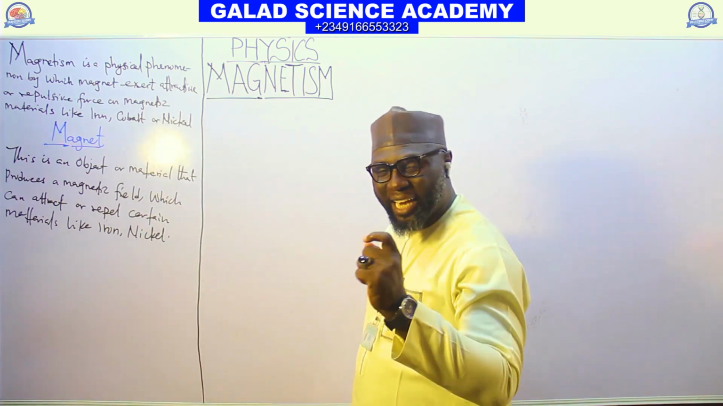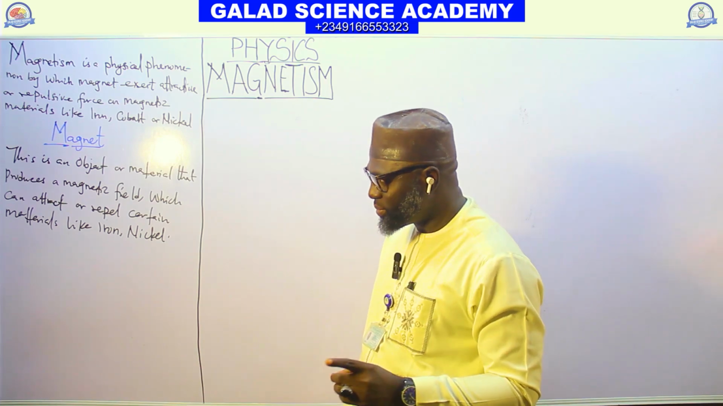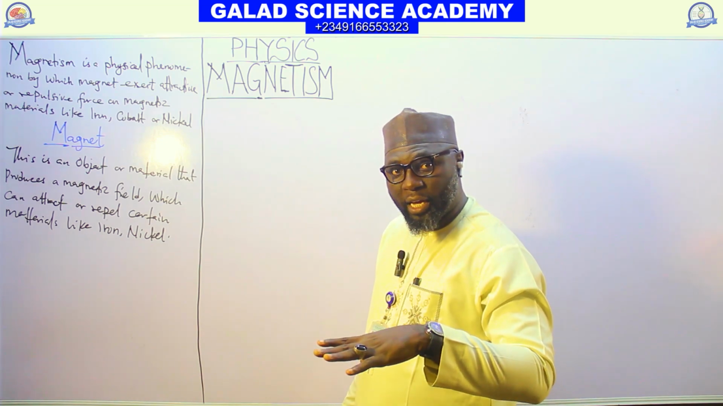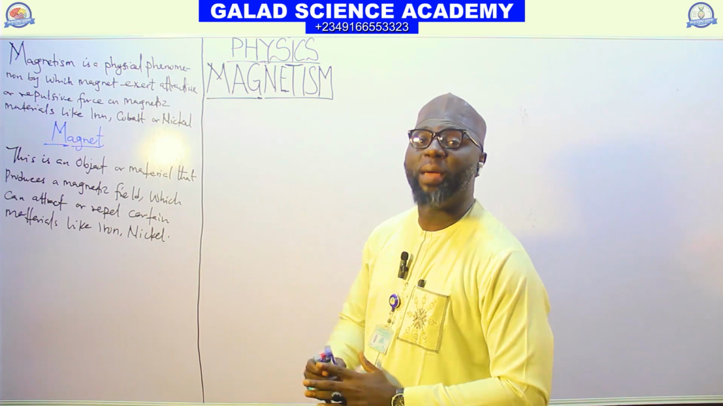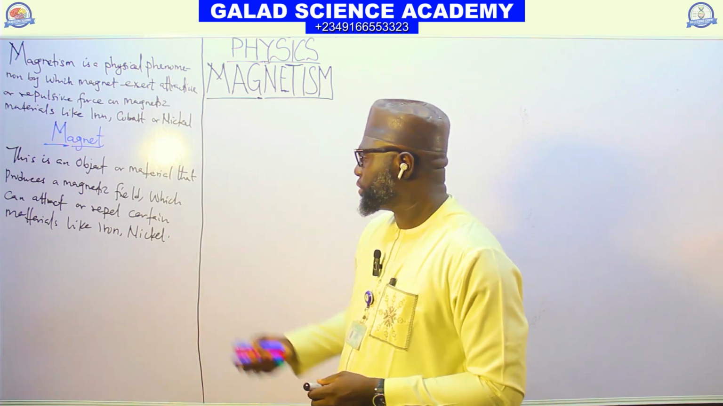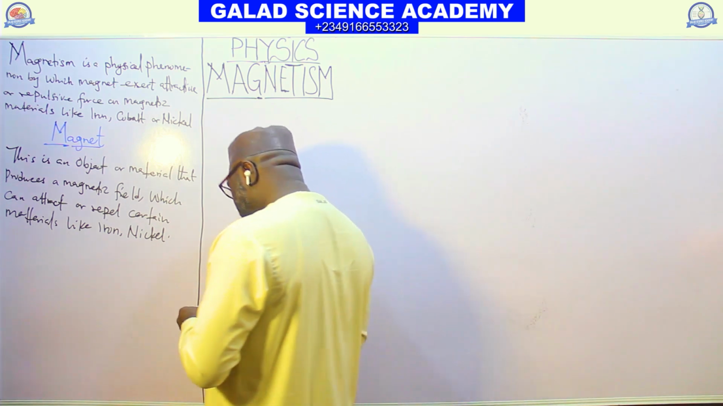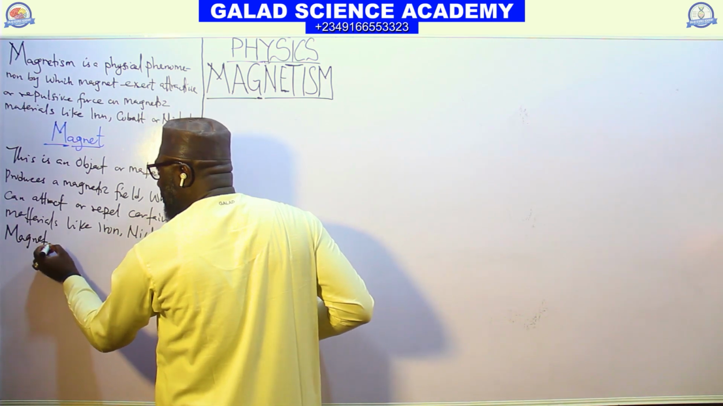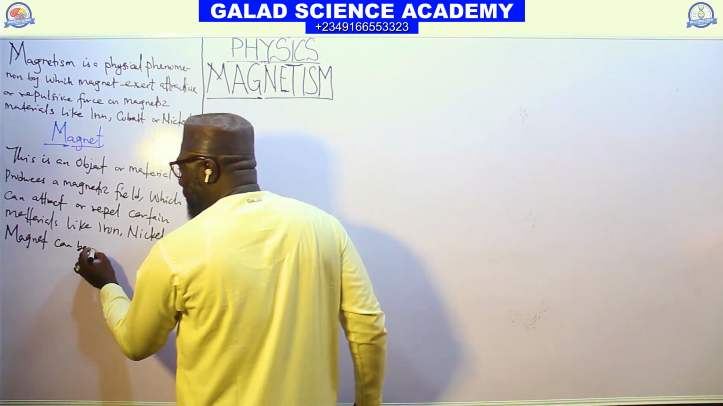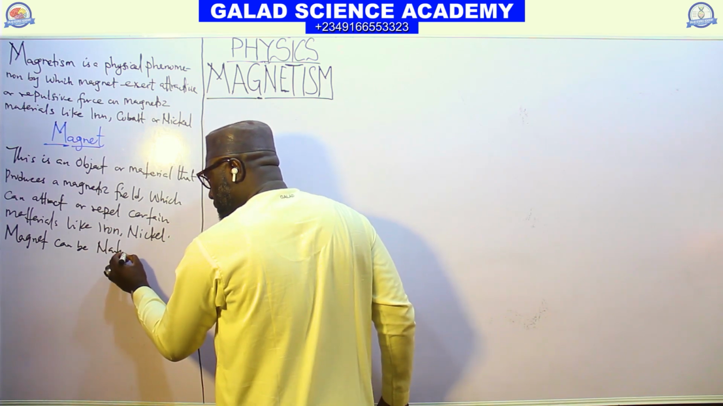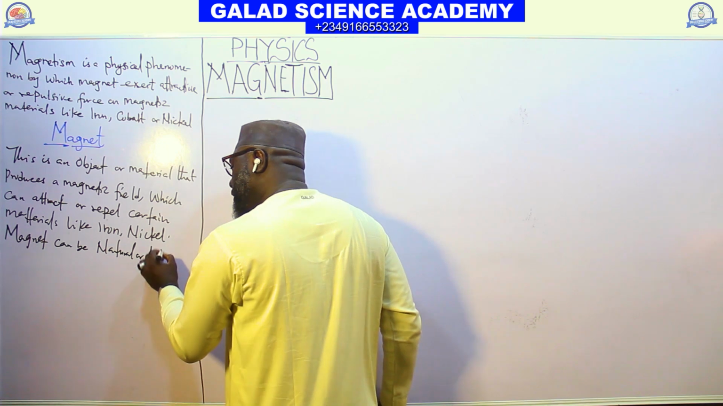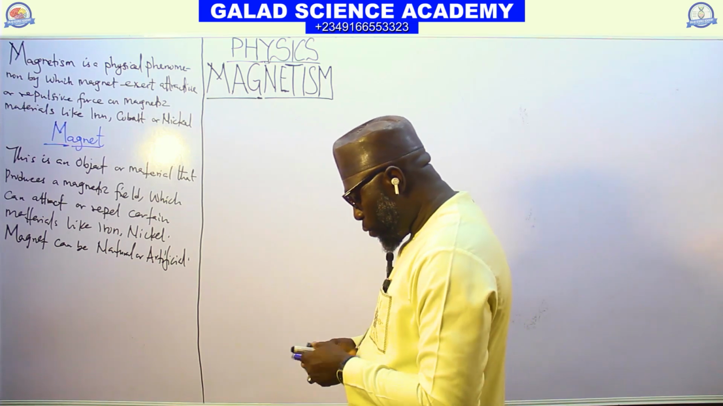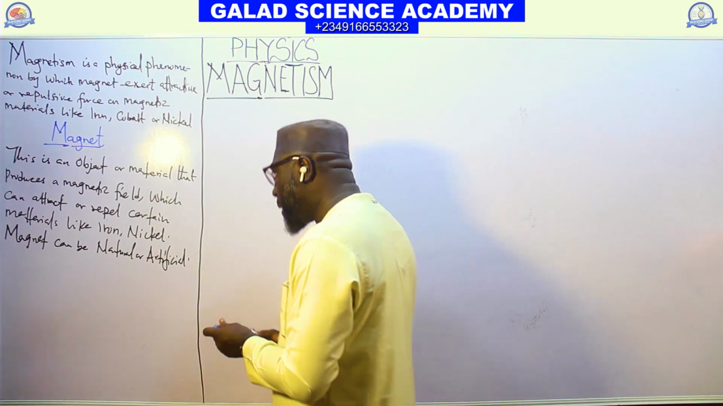Now look at the magnet. The magnet can exist in two forms: natural or artificial. The artificial magnets are man-made magnets. So a magnet can be natural or artificial. What is a natural magnet and what is an artificial magnet?